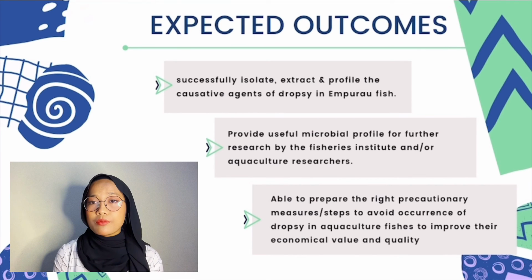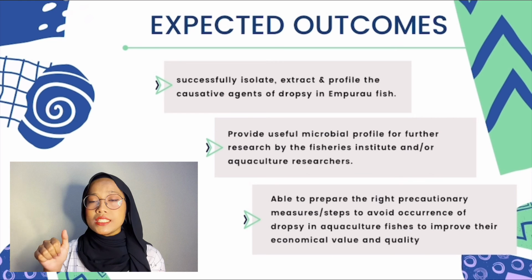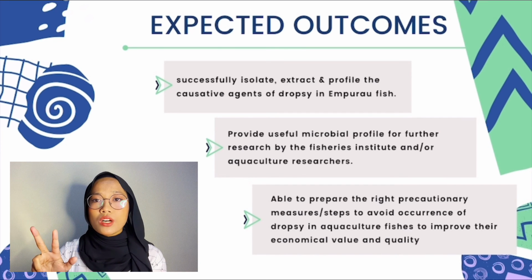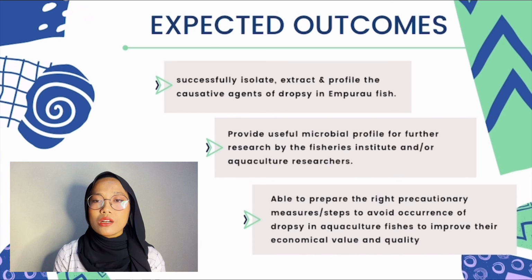Next, the expected outcome of this study is to successfully isolate, extract, and profile the causative agents of dropsy in Empurau fish. Moreover, it is my expectation that Aeromonas hydrophila and Pseudomonas fluorescens are the causative agents of this disease in Empurau. Furthermore, I also expect this study to provide a beneficial microbial profile for further research by the Fisheries Institute and aquaculture researchers. Lastly, from this project, the right precautionary measures to avoid the occurrence of dropsy in aquaculture fish can be provided, to improve their economic value and quality in future studies.